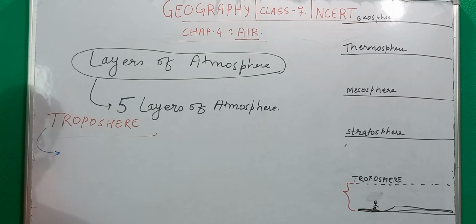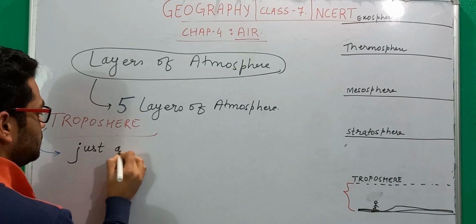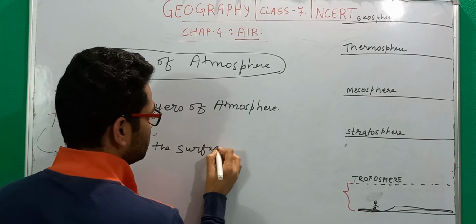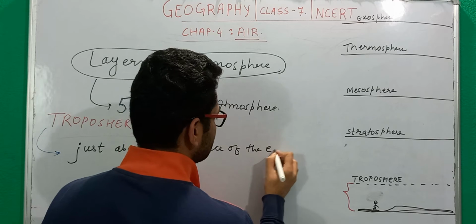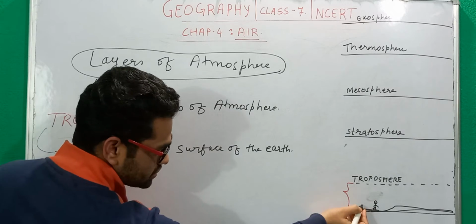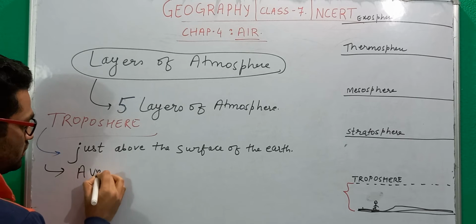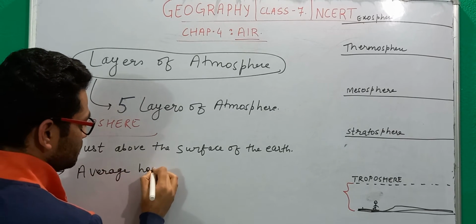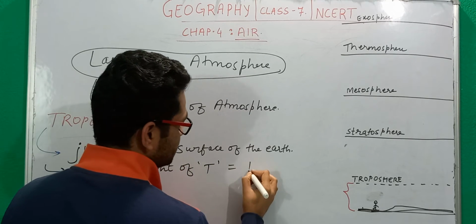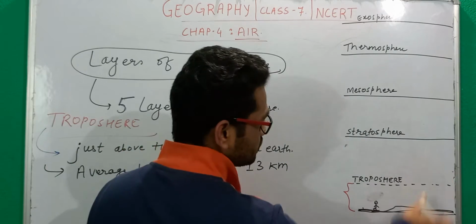So troposphere is something which is just above the surface of the earth. This is something that is just above the surface of the earth, right? Then if you see the average height of troposphere, you will find that this is on an average 13 kilometer. Its height is on an average 13 kilometer.